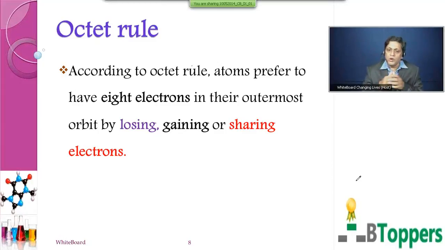According to the octet rule, atoms prefer to have 8 electrons in their outermost orbit by losing, gaining or sharing electrons. It can be either by losing or by gaining or by sharing electrons, but nonetheless, the endeavor of each and every atom of each and every element will be to acquire the octet, whether it be by losing electrons, by gaining electrons or by sharing electrons. This is what is the octet rule.